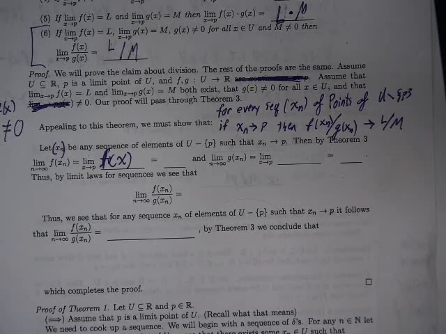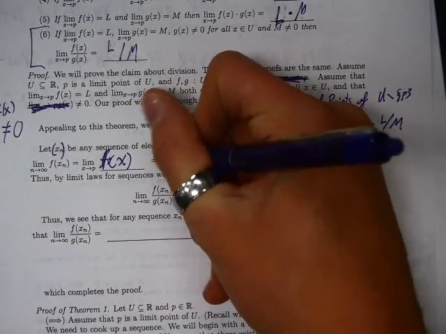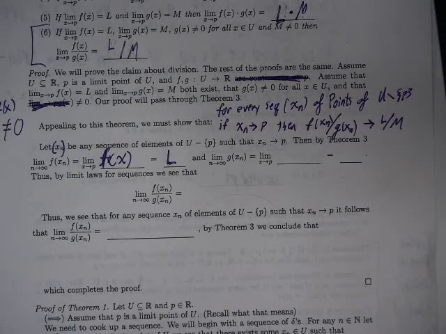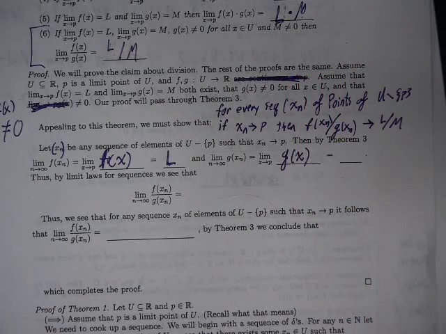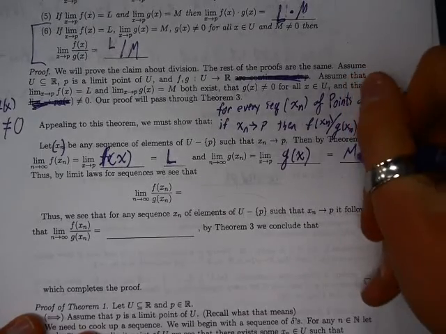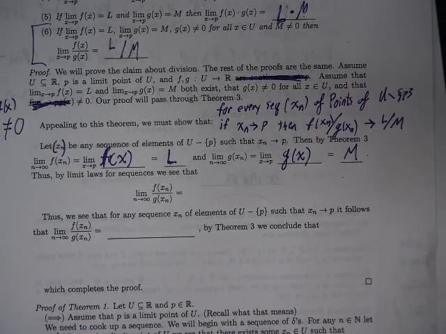And what's the limit as x goes to p of f of x? L. Good. Thank you. I would have written M accidentally. So similarly, what's the limit as n goes to infinity of g of x sub n? It's the same as the limit as x goes to p of g of x. And what is the limit of g of x? So, do we have a limit law for sequences that tells us what the limit as n goes to infinity of f of x sub n divided by g of x sub n must be? Yeah, it should be L over M or M over L. L over M? Yeah. Okay.